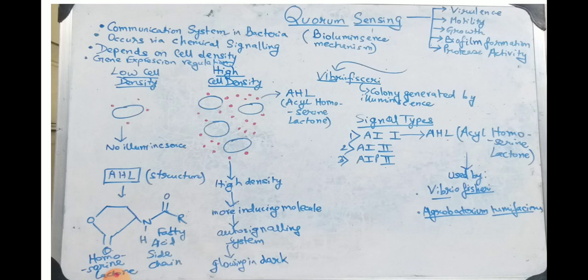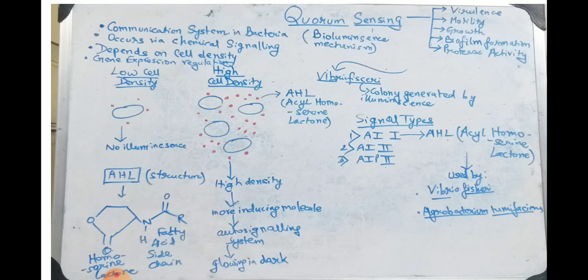In other words, when the bacterial cell density reaches a critical value, this quorum sensing process occurs. Now, depending on this quorum sensing, there is regulation of various processes in bacteria. Depending on cell density, quorum sensing occurs, and depending on quorum sensing, we have the turning on of certain genes, or gene regulation in bacteria.